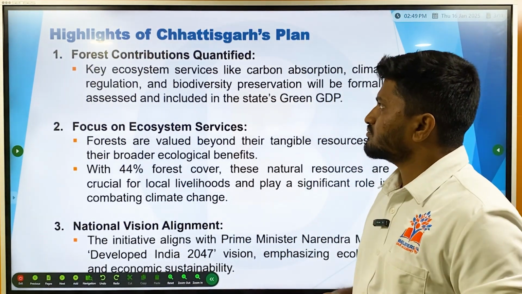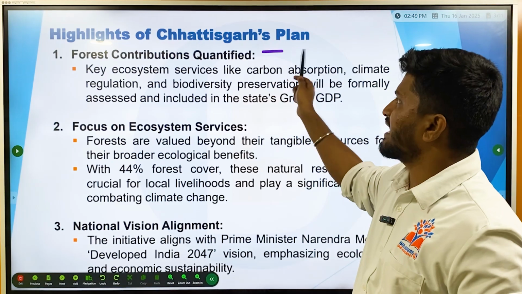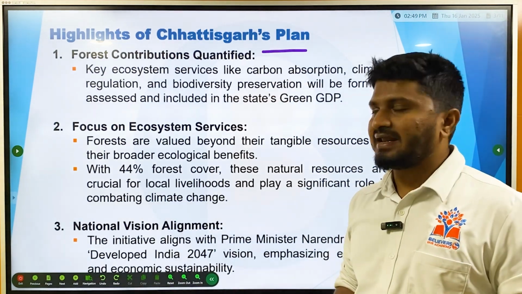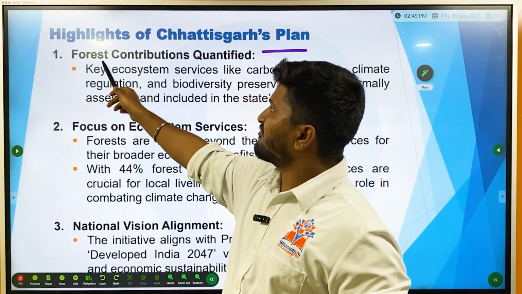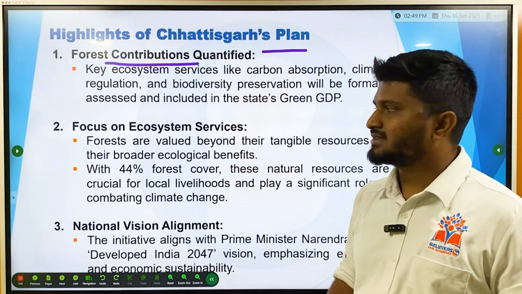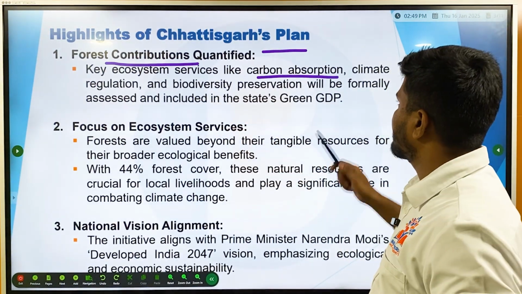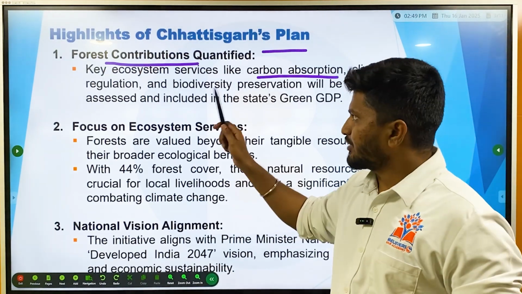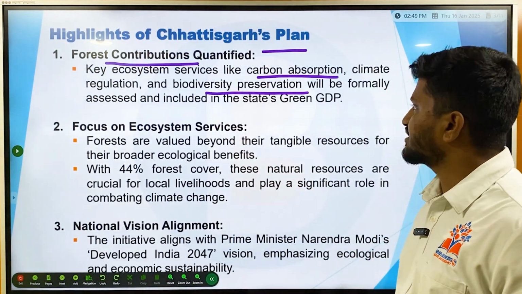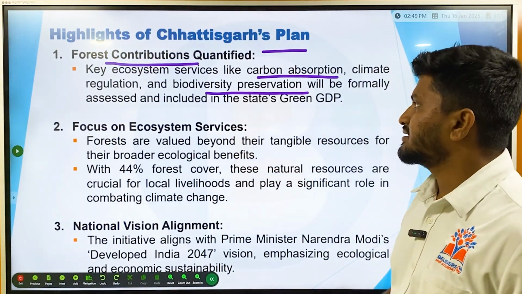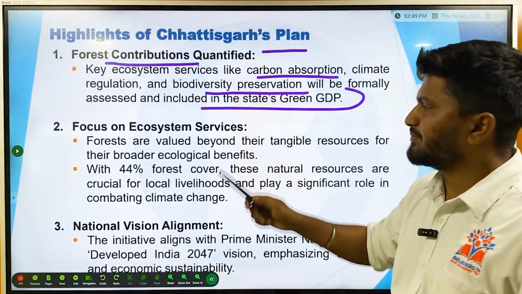Now, highlights of Chhattisgarh's plan. Chhattisgarh plans to quantify forest contributions. That is, key ecosystem services like carbon absorption, climate regulation, and biodiversity preservation will be formally assessed and included in the state's green GDP.